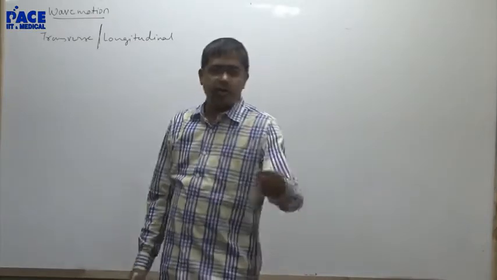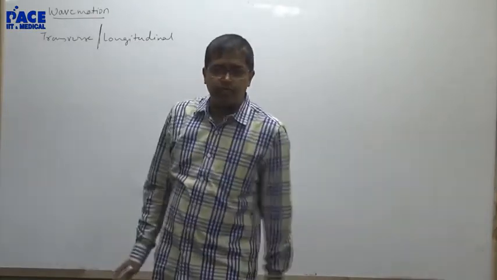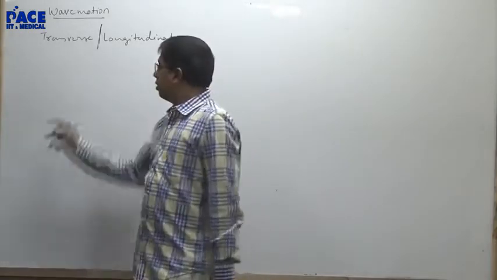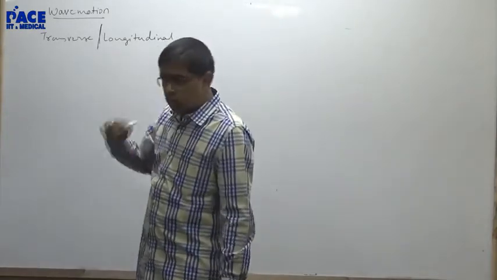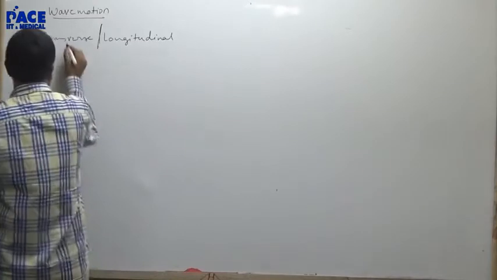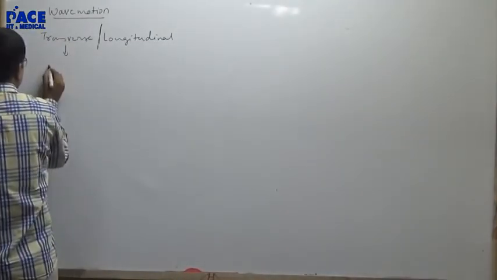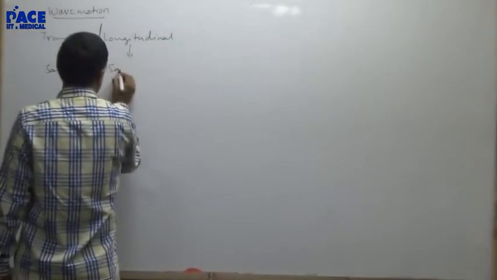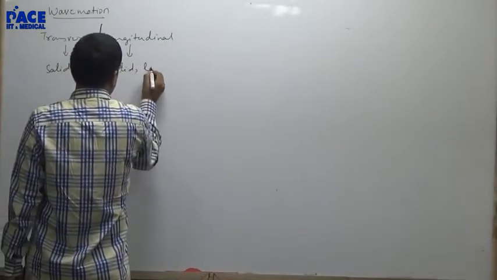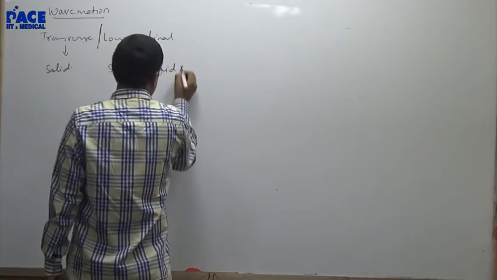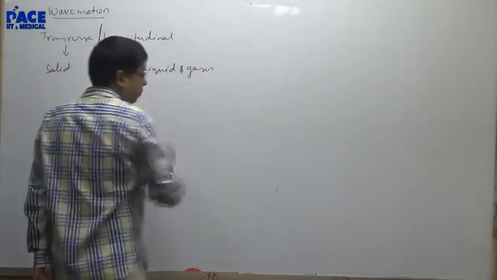In wave motion we have two types of mechanical waves. One is transverse, the other is longitudinal. Both are mechanical waves. Transverse will travel only in solid medium. Longitudinal wave will travel in solid, liquid and gaseous medium.